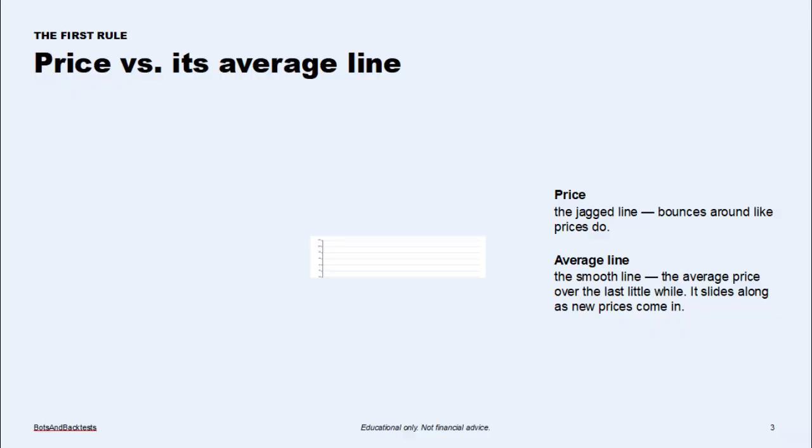Here's our rule, and I picked it because you can literally see it. Look at this chart. The jagged line is the price, bouncing up and down like prices do. The smooth line through the middle is what's called a moving average. Don't let the fancy name scare you. A moving average is just the average price over the last little while. As new prices come in, it slides along. That's why it's moving. It smooths out the noise so you can see the general direction.